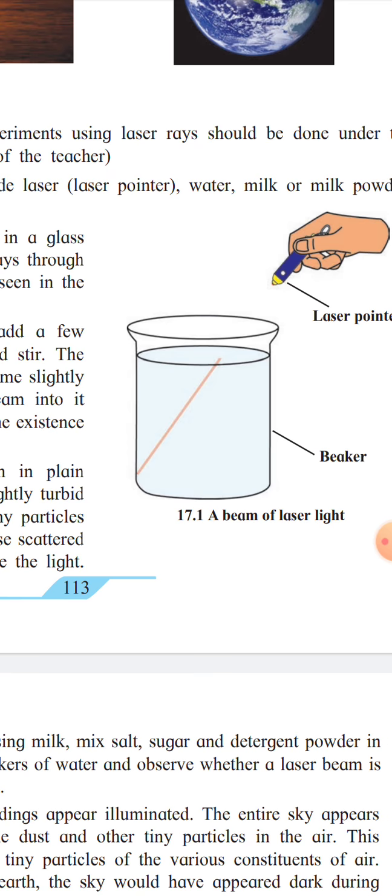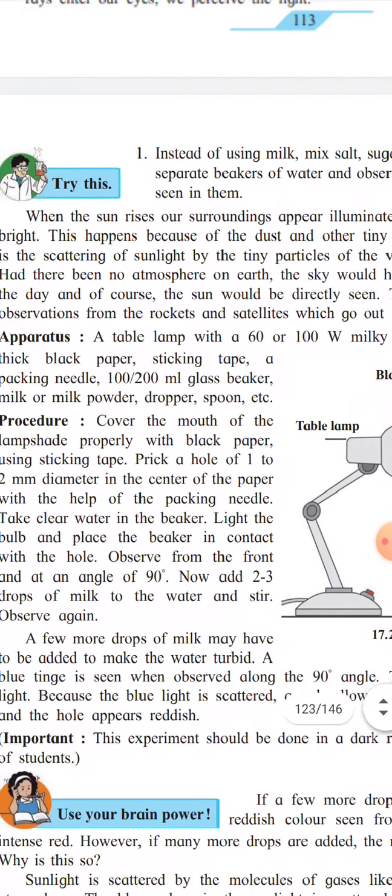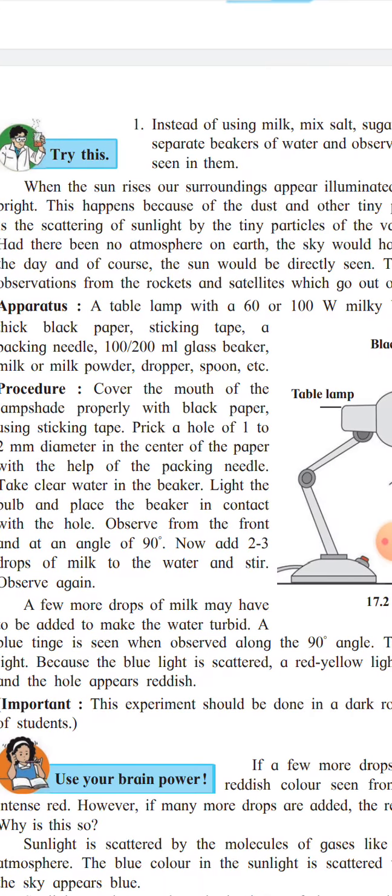From this, you will understand that when the sun rises, our surroundings appear to be illuminated. The entire sky appears to be bright, and this happens because of dust and other tiny particles in the air. This is the scattering of light by the tiny particles of various constituents of air.